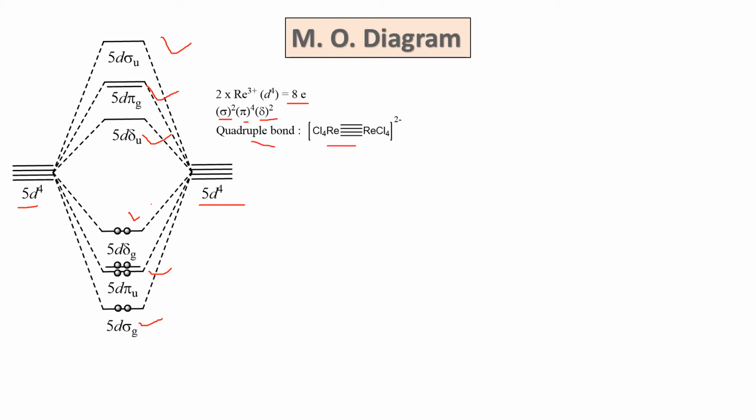Of course, the bond order is half the difference between the number of electrons in bonding and antibonding orbitals. So there are 8 electrons in the bonding, and there is no electron in the antibonding. So the bond order is 4. So there is formation of the rhenium quadruple bond.